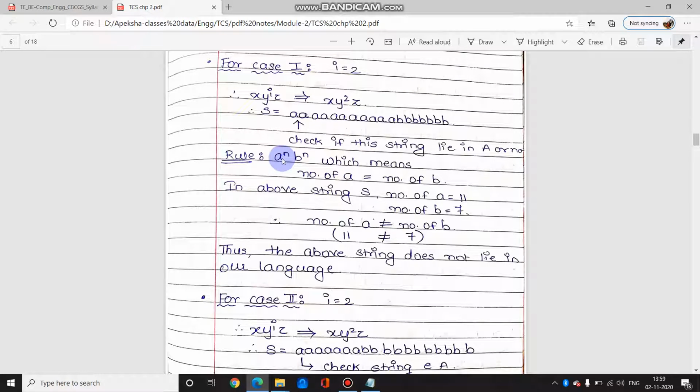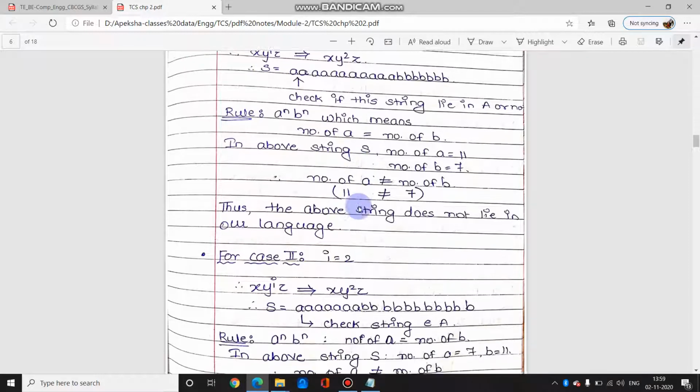But the rule given is a raised to n b raised to n, which means as many a's as there are, the same number of b's should follow, which is not the case here. So because that is not the case, in the above string the number of a's is 11 and the number of b's is 7. Therefore the above string does not lie in our language, meaning it will not fit in the original set.